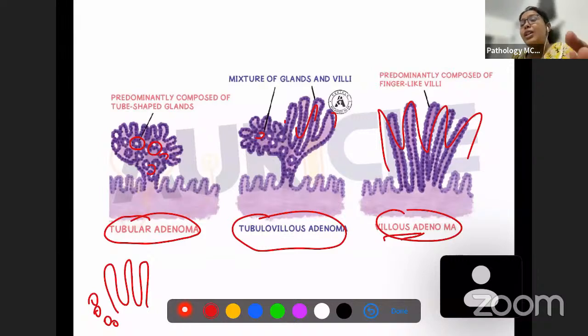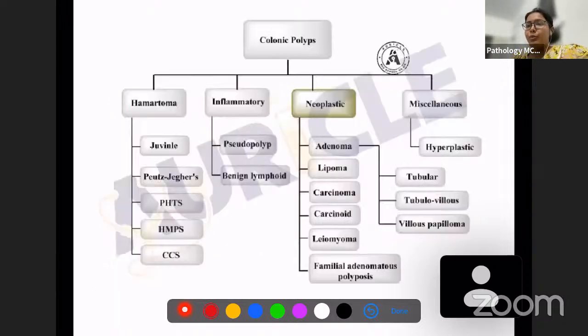So now, which has the highest malignant potential among these three? Which will most frequently go on to become carcinoma? It's going to be villous adenoma. Villous adenoma has the most potential of becoming malignant, followed by tubulovillous and then tubular adenoma. So this is the thing which you have to remember.